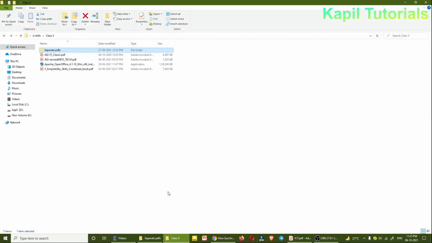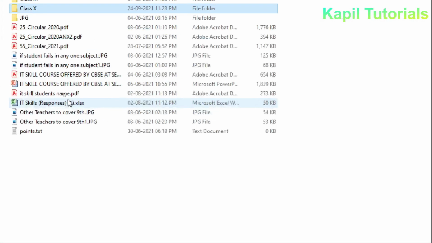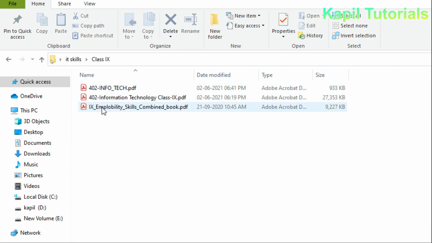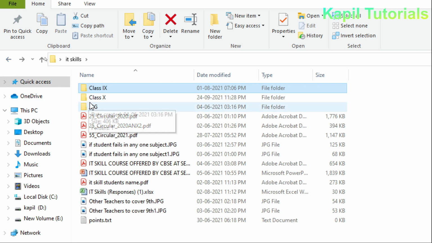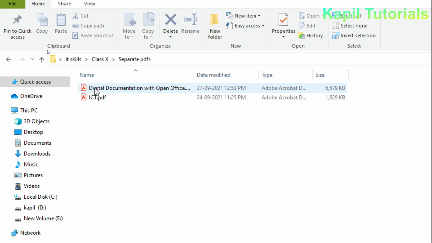I'll explain to you. Suppose I made one main folder, IT skills, and in IT skills I made two folders, class 9. These are the files of class 9, and here class 10. These are the separate files of class 10, and under class 10 I made one more folder, separate PDF.